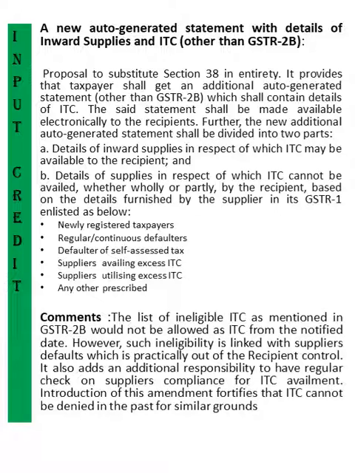Newly registered taxpayer, regular continuous defaulter, defaulter of sales assessment tax, supplier availing excess ITC, supplier utilizing excess ITC, any other prescribed. So it means now we will get a new form which will say that, okay, your input credit is 100, but we will allow you only 60, and they will provide the list of vendors for which you can't claim 40, and the reason may be a new taxpayer or a continuous defaulter.